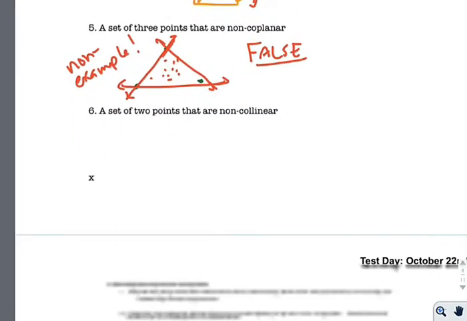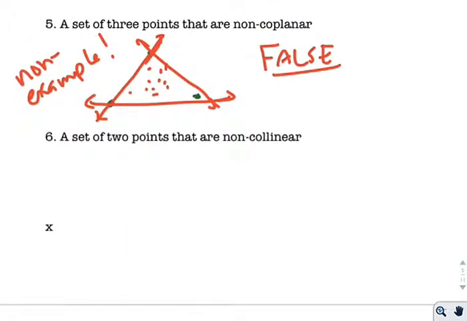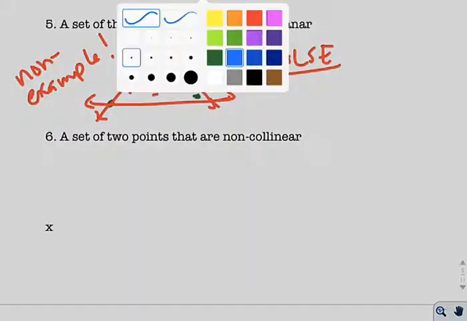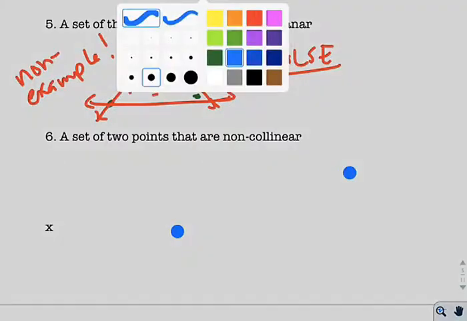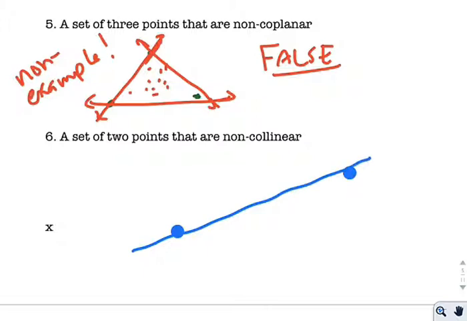Okay. So moving on, number 6, a set of 2 points that are non-collinear. Again, an earlier portion of this video covered this, but hopefully it's not new to you. If I just take 2 points, boom, boom, it's absolutely impossible to not be able to draw a line between them. So I would say again, this one's false because it is impossible not to.